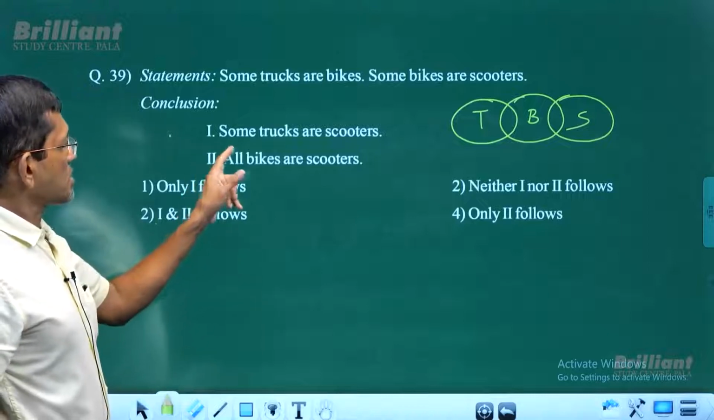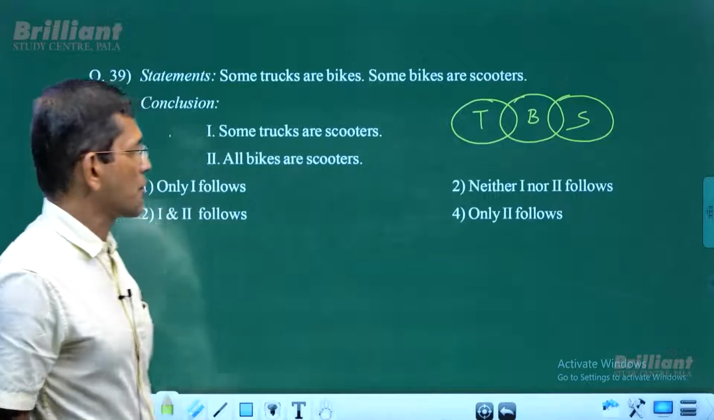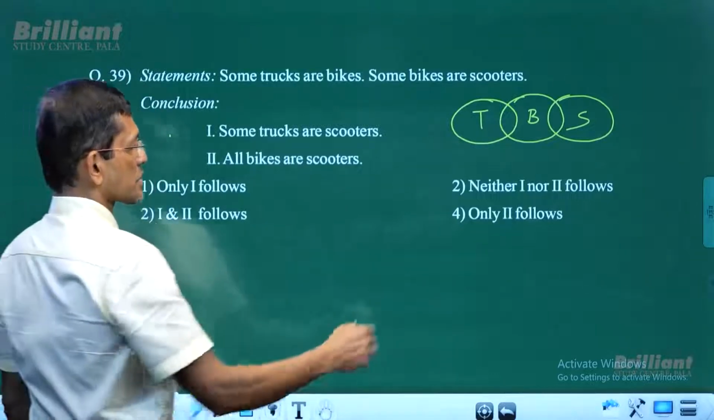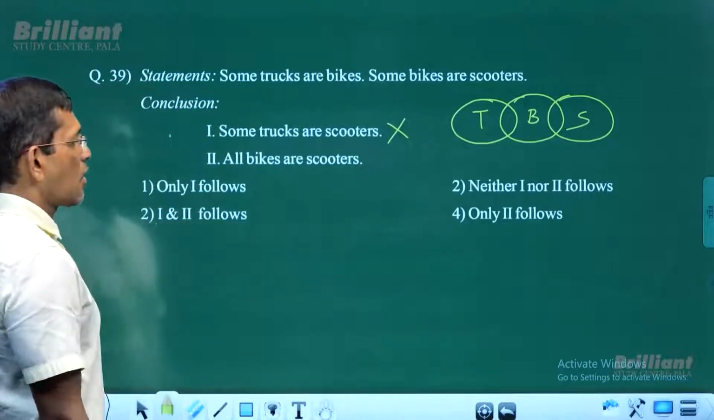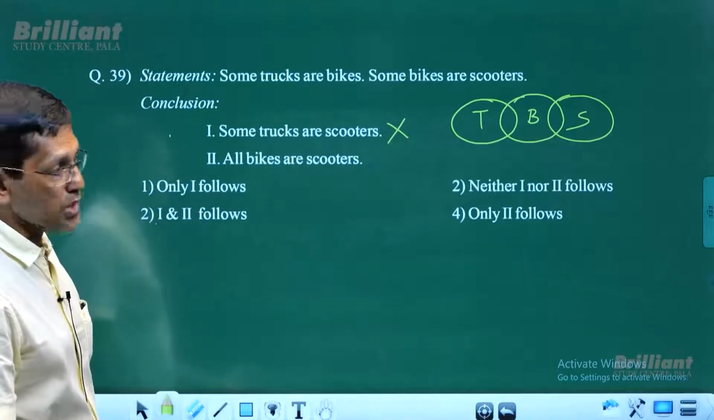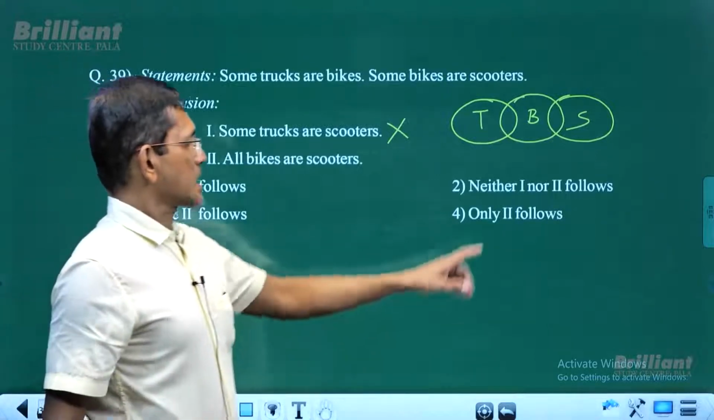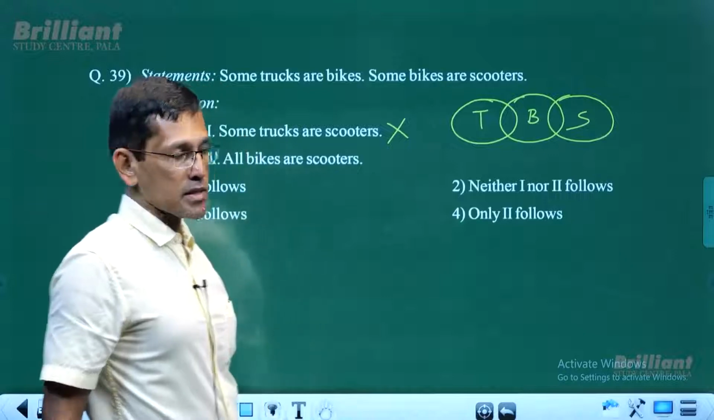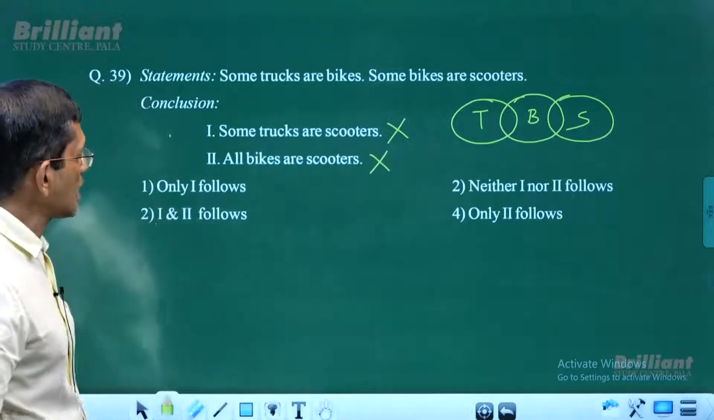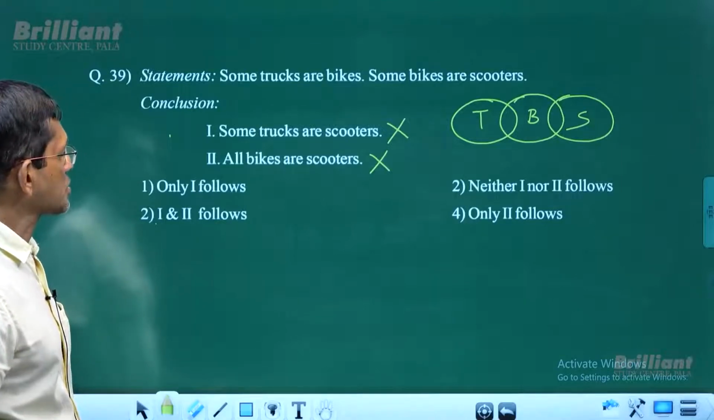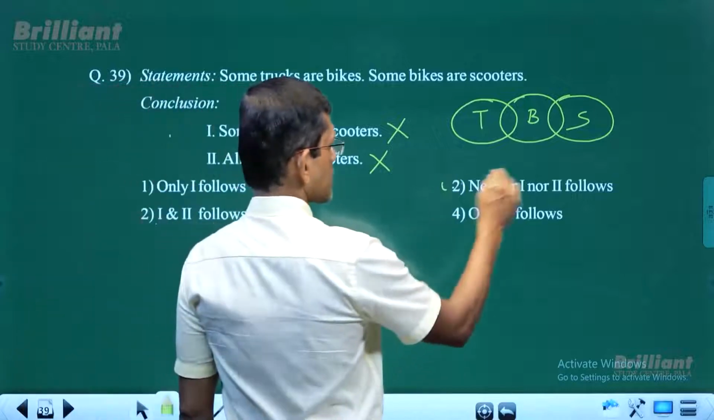Now, conclusion number 1. Some trucks are scooters. Well, are some trucks scooters? No, not at all. Trucks and scooters have no intersection, so it is a positive conclusion, invalid, doesn't follow. All bikes are scooters. Well, some bikes are scooters, not all the bikes are scooters. So it is invalid, doesn't follow. Both conclusions do not follow, so our answer is neither 1 nor 2.